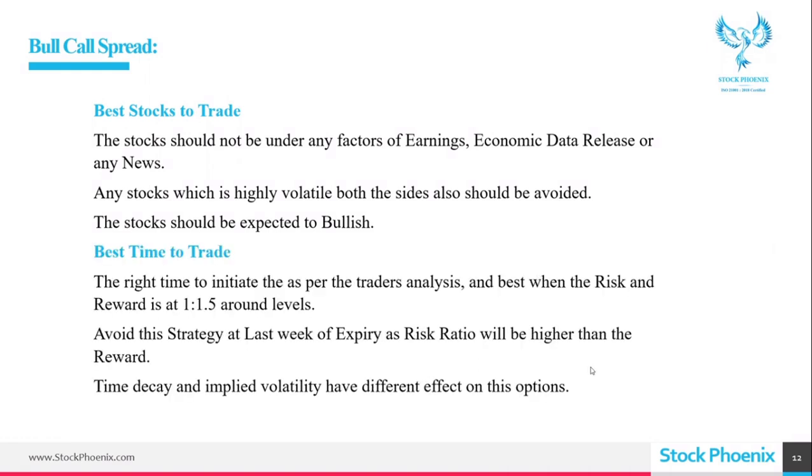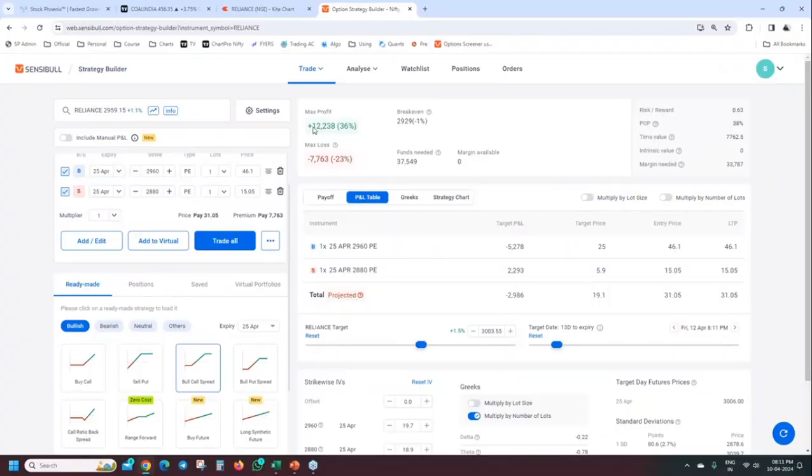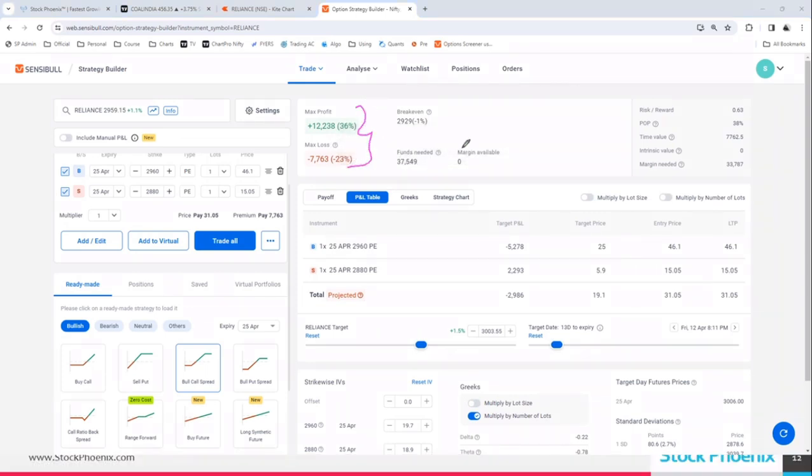So the best time to trade is when the risk and reward is 1:1.5. That means you can see here 7,000, 12,000. So this can be considered. Are we clear? Anywhere when you see the risk and reward is 1:1, avoid. If risk is 2 and reward is 1, avoid.